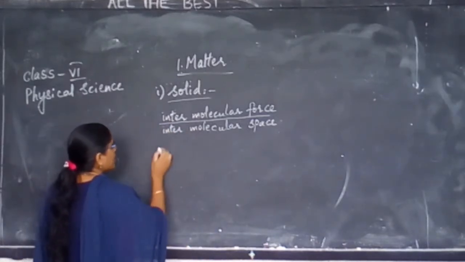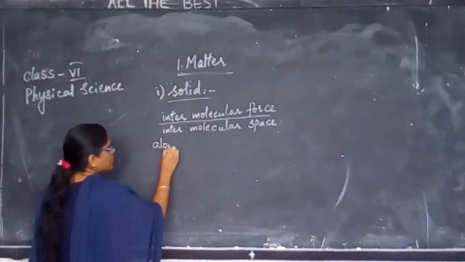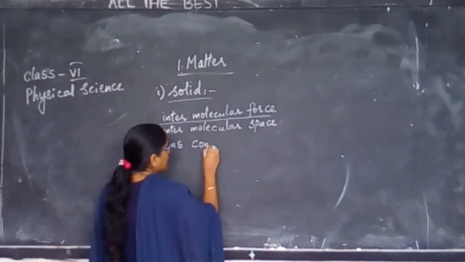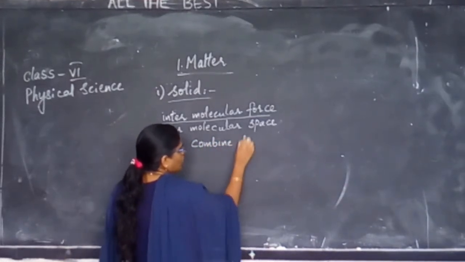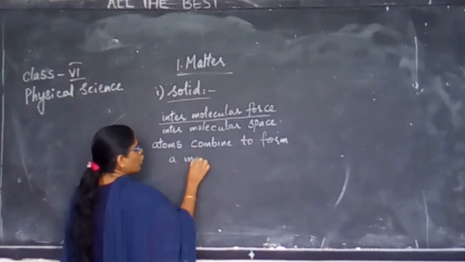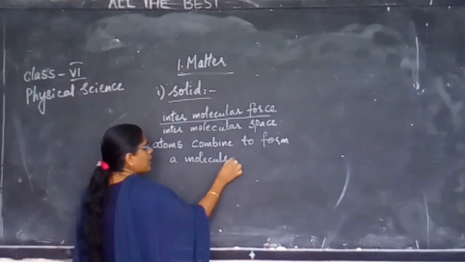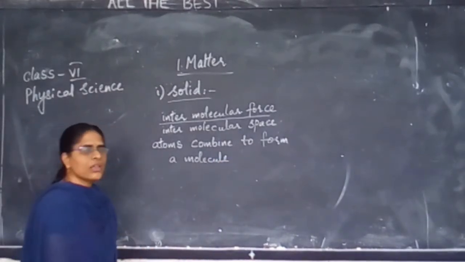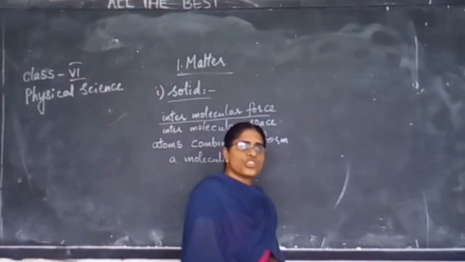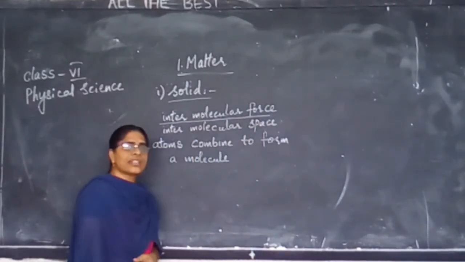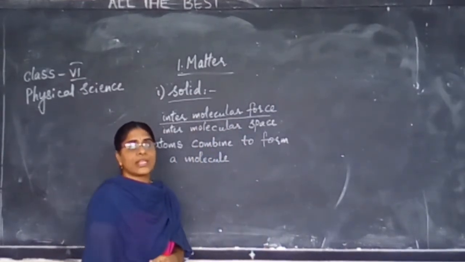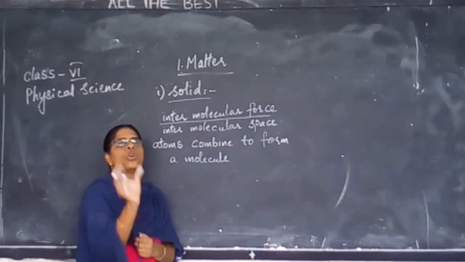Now let us see what I said. Atoms are there inside matter. Atoms combine to form a molecule. Now, how is the molecular arrangement in the case of a solid? Next, we will learn what the force and the space between the molecules is.